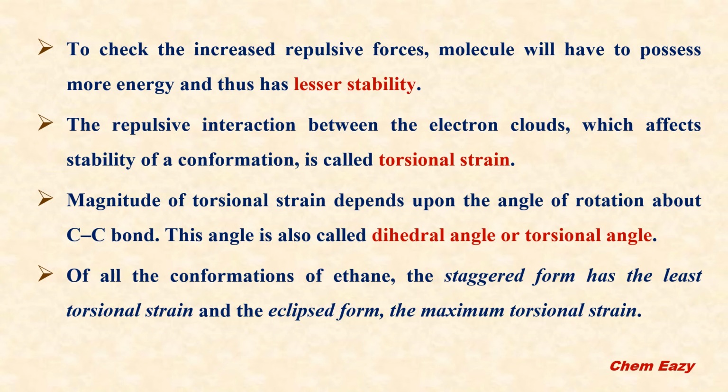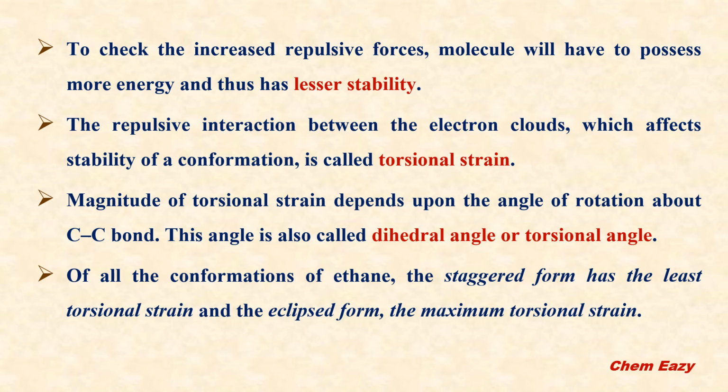The repulsive interaction between the electron clouds, which affects the stability of a conformation, is called torsional strain. The magnitude of torsional strain depends upon the angle of rotation about the carbon-carbon bond. This angle is also called the dihedral angle or torsional angle.